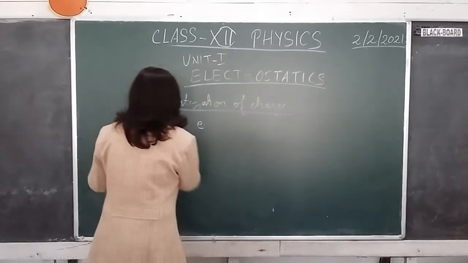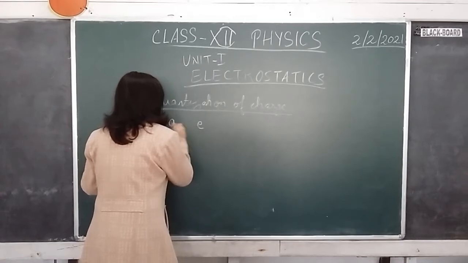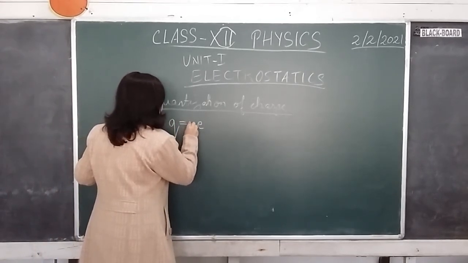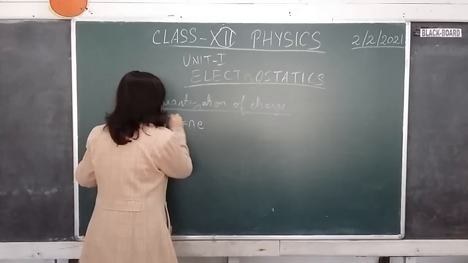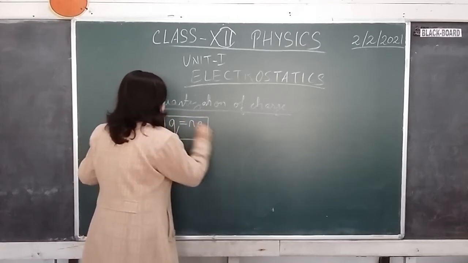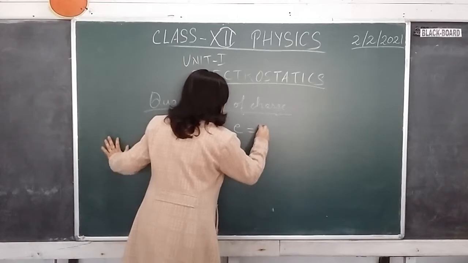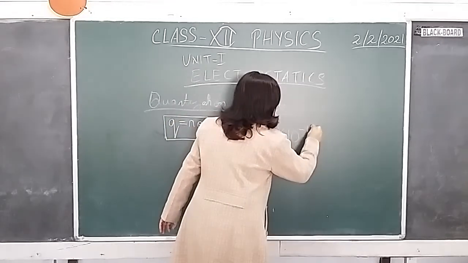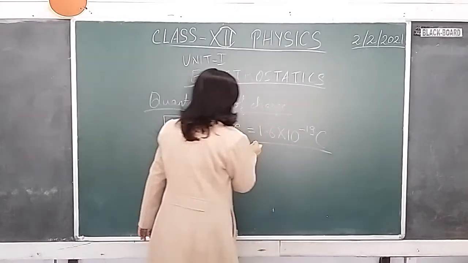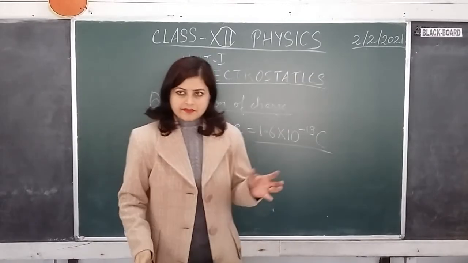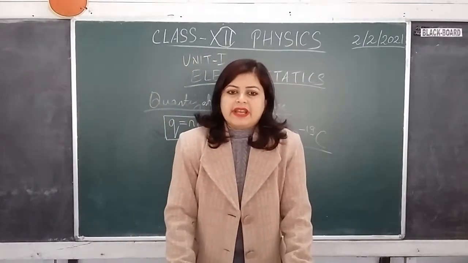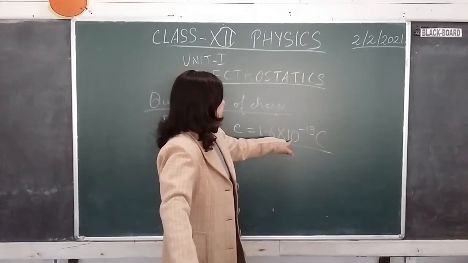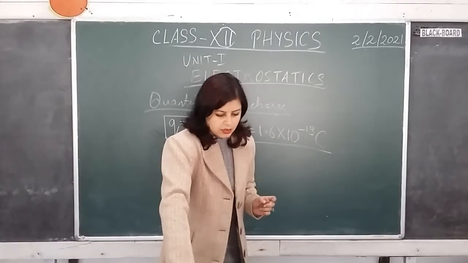So if Q is the total charge attained by the body, then Q has to be equal to an integral multiple of the basic electronic charge, and this value of e is equal to, you should be knowing, 1.6 into 10 to the power minus 19 coulomb. So any body acquiring a net positive or negative charge has to be a multiple of 1.6 into 10 to the power minus 19 coulomb.